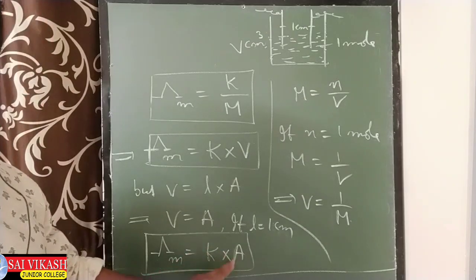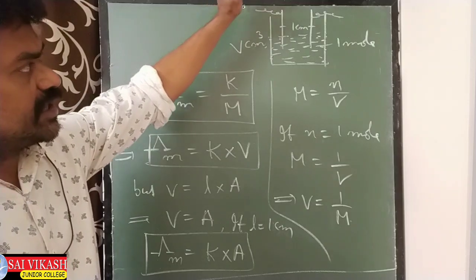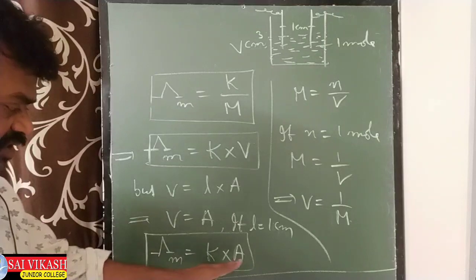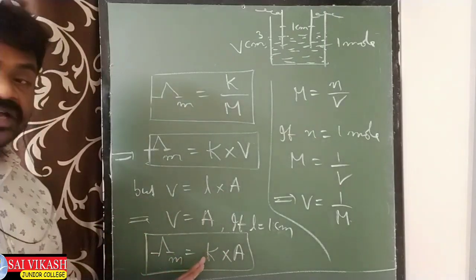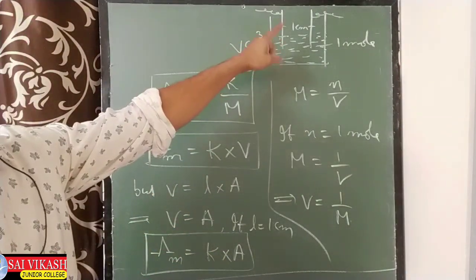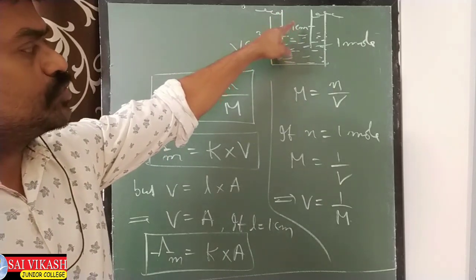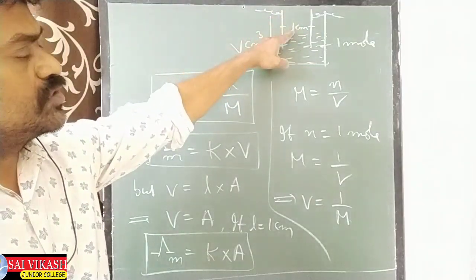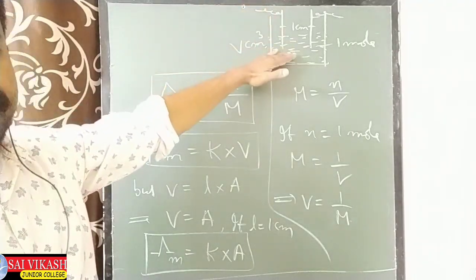Here A means area of cross section also should be considered, because the electrodes have a large area of cross section. Like this way we can define it. Means the conductivity of all the ions produced from 1 mole of the electrolyte having V centimeter cube volume, with electrodes separated by 1 centimeter length.